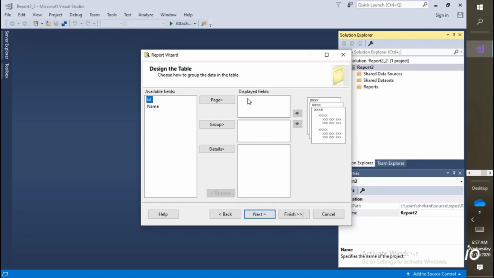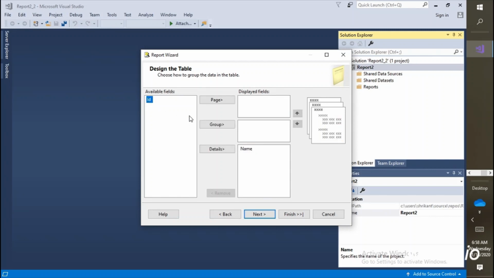Now in this pane you have a lot of options like groups. How do you want to group the columns? Then which column do you want to see in the details, and which column do you want to see in the page section? So for example, I am passing this ID into the ID here, right? So data would look like this. For example, if I want to group by ID, how do I do that?